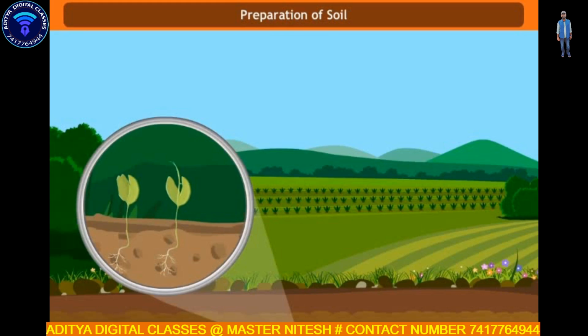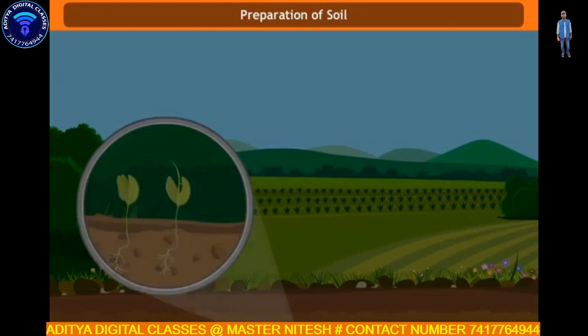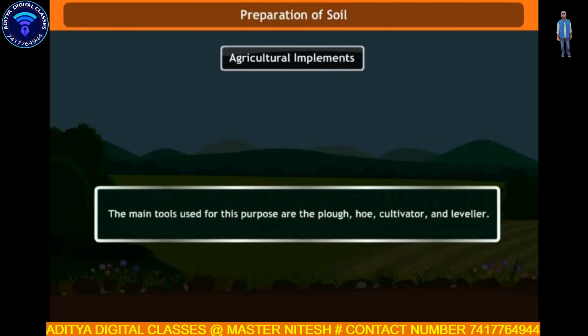These organisms further turn and loosen the soil and also add humus to the soil. It uproots the weeds and kills them. This is done by using some devices known as agricultural implements. Agricultural implements. The main tools used for this purpose are plough, hoe, cultivator and leveler.